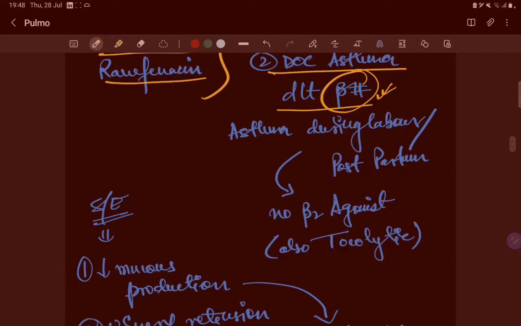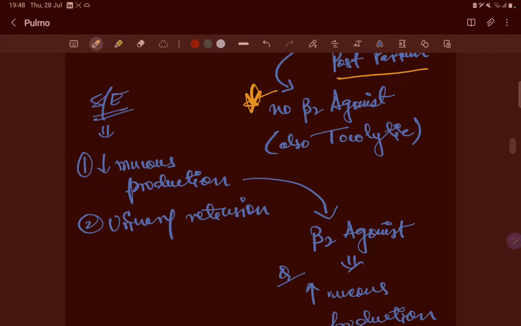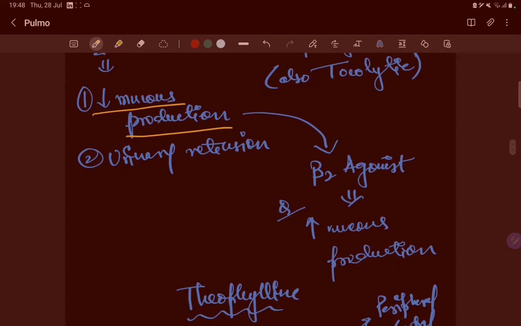Okay. Now, asthma during labor or postpartum asthma, okay, there is no role of beta-2 agonist. So here we will use the antimuscarinic agent. The side effect is the decrease in the mucus production, whereas beta-2 agonist will increase the mucus production.